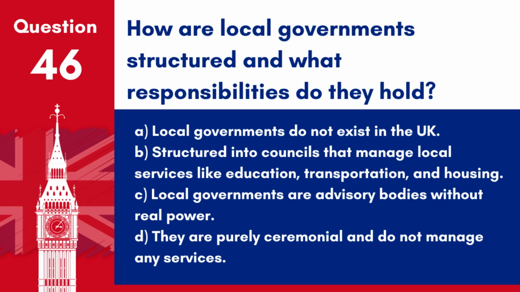Question 46. How are local governments structured and what responsibilities do they hold? A. Local governments do not exist in the UK. B. Structured into councils that manage local services like education, transportation and housing. C. Local governments are advisory bodies without real power. D. They are purely ceremonial and do not manage any services.